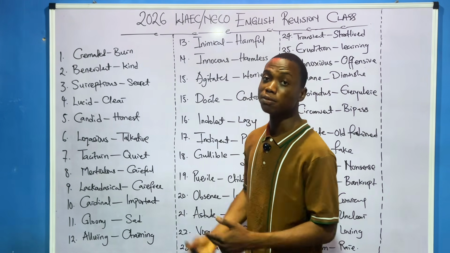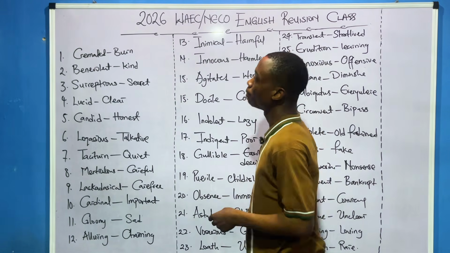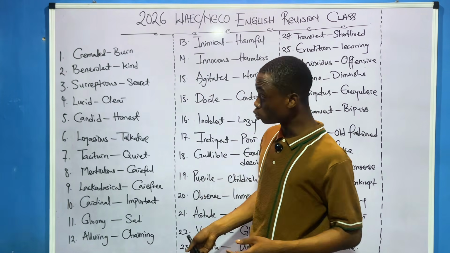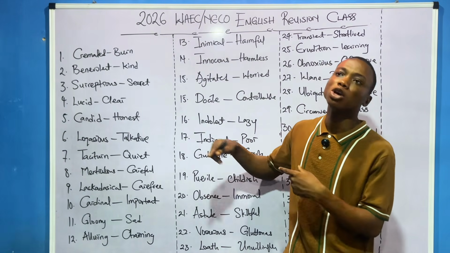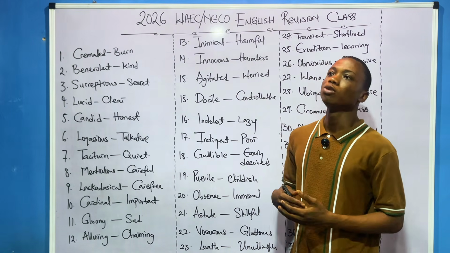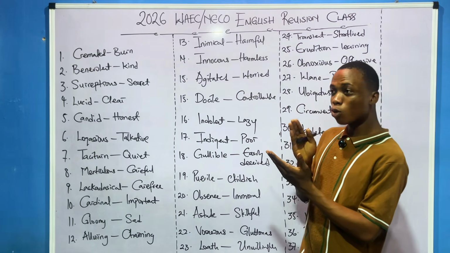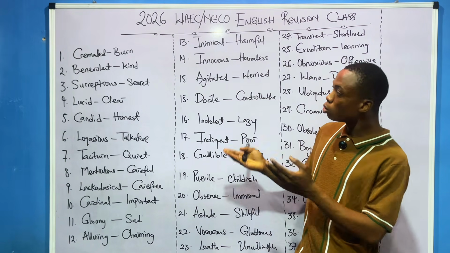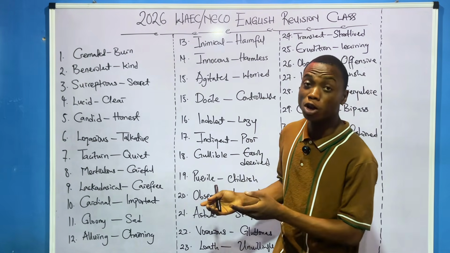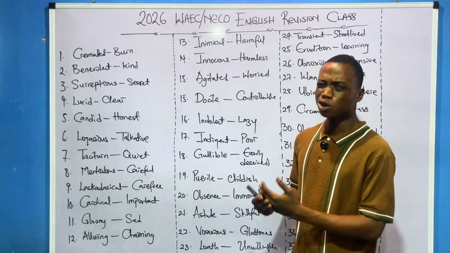It means that they did not bury the man, they burned the man. Some traditions do that. You understand? So number 2 is benevolent. I'm talking about the synonyms. So the truth is that if you are smart enough, from the synonyms, you can even know the antonyms, because you cannot know the opposite of a word if you don't know what that word is. If you don't know the meaning of that word, you cannot know the opposite of that word. So the synonyms are actually the most important thing, because if you know the synonyms, then the antonyms will not be hard. You understand? I don't know if you get what I'm trying to say.